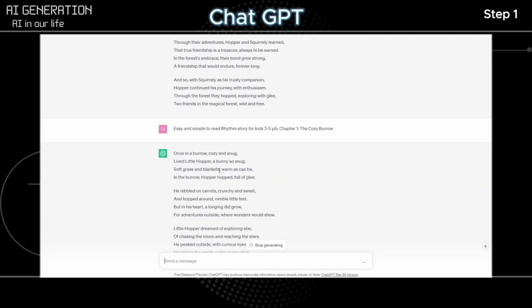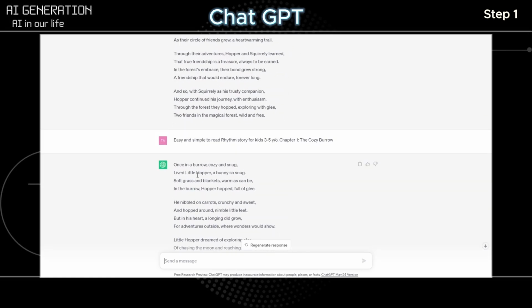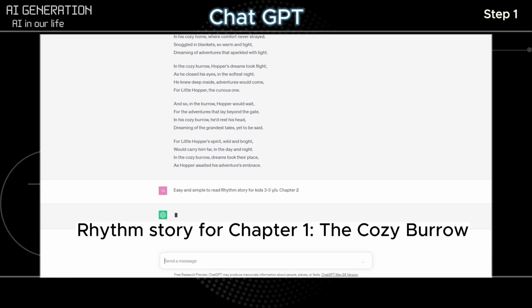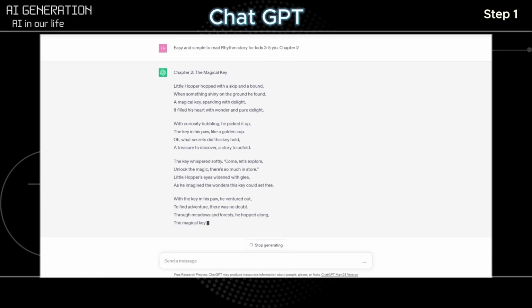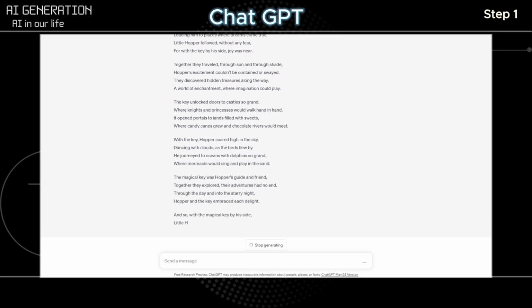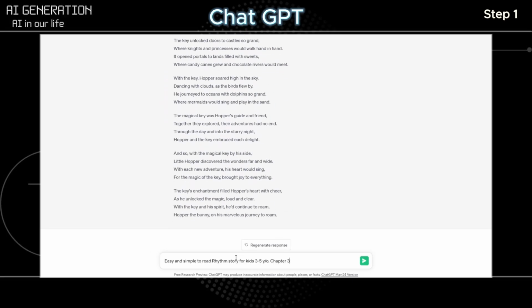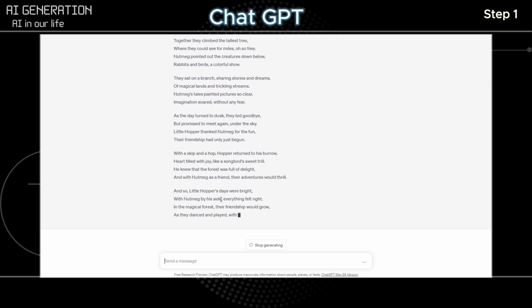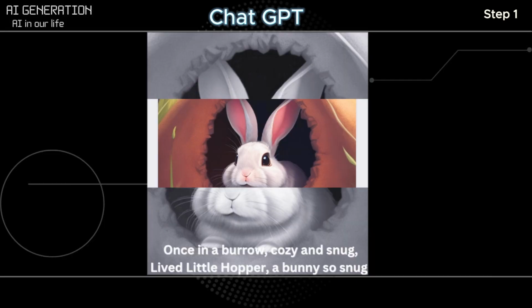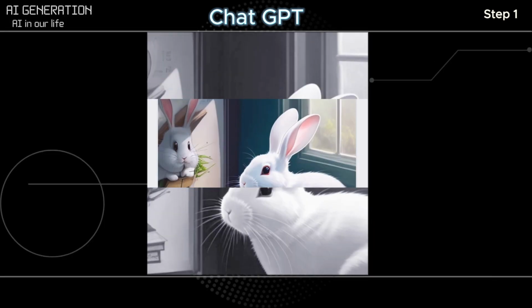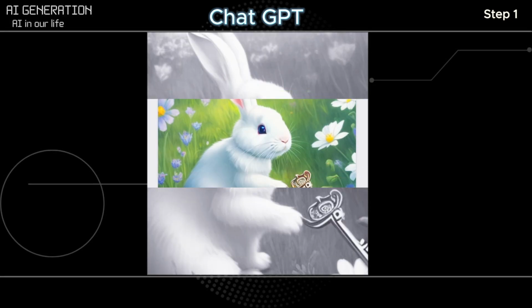To write the actual story content, just copy the first chapter, paste it into the chatbot, and set the prompt to write a rhyming story. The chatbot will generate a story based on the chapter outline. Repeat this process for all of the chapters, and within a few minutes the story is ready. Later you will turn it into a book that could earn passive income without having to write anything yourself.